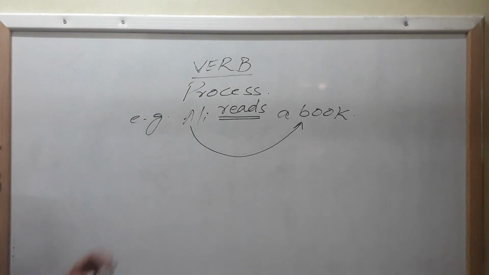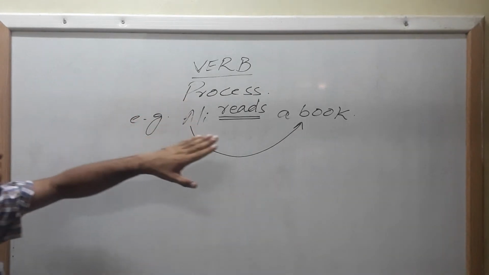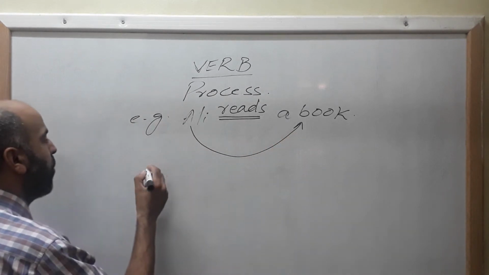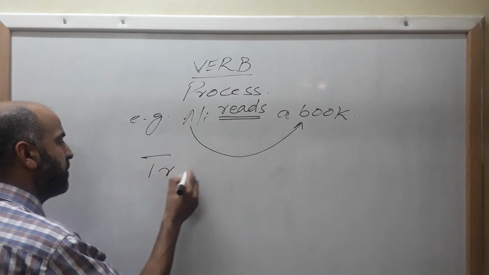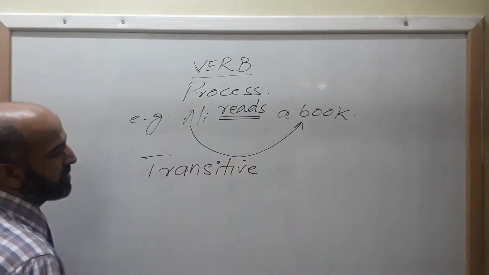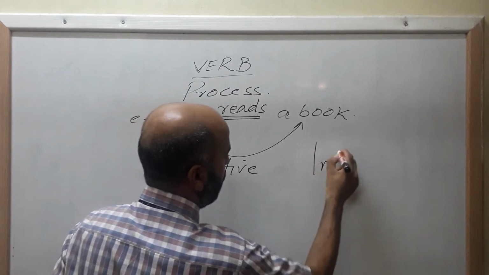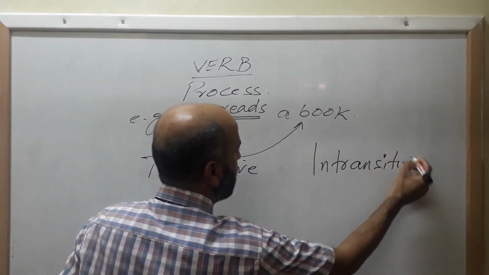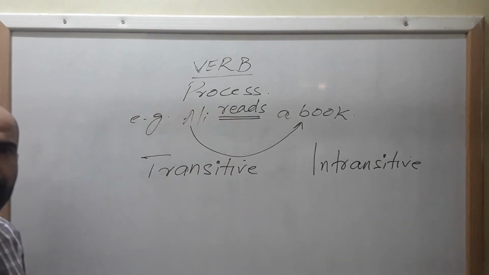So when we talk about verb, there are two types of verb in the English language. One is called transitive and the second one is called intransitive verb. So very important. When you go after active and passive voice, clear?